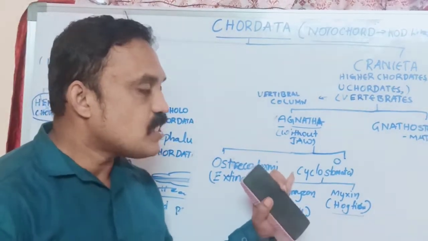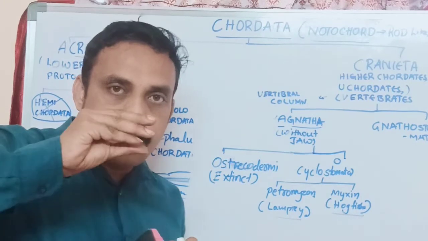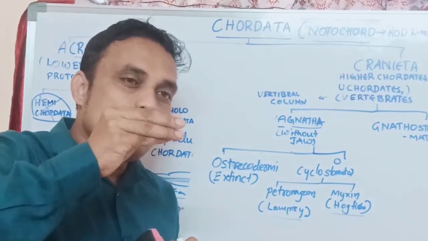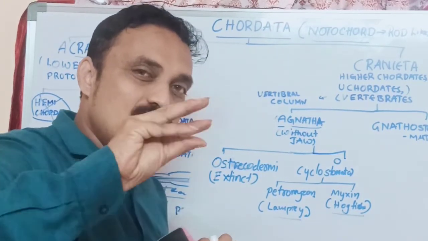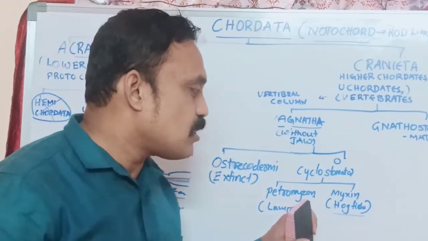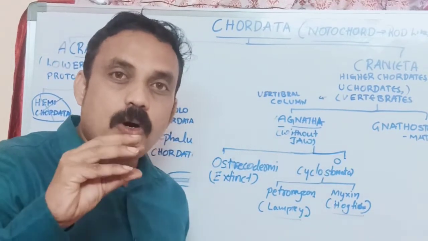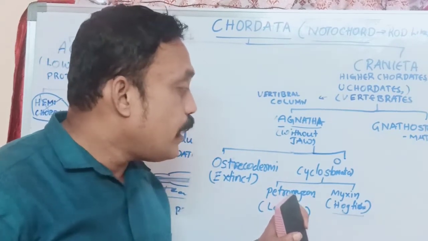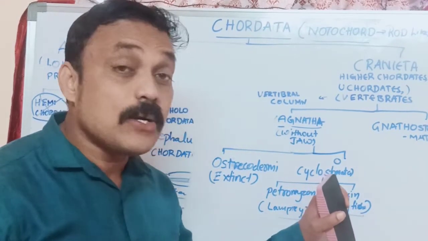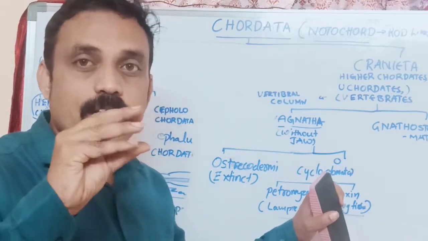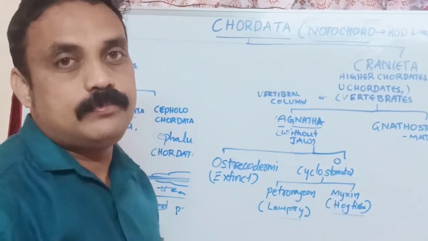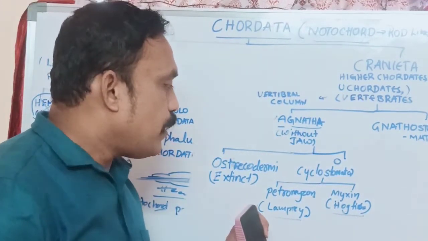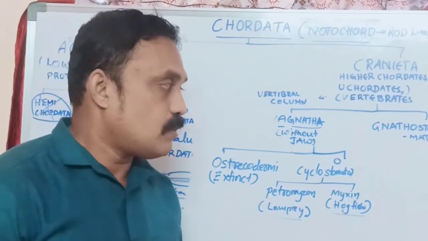The meaning of Cyclostomata: cyclo means round. The mouth is round in structure. In these organisms, Petromyzon and Myxine, the mouth is round in structure. So it is called cyclo, round, stomata, mouth or hole.